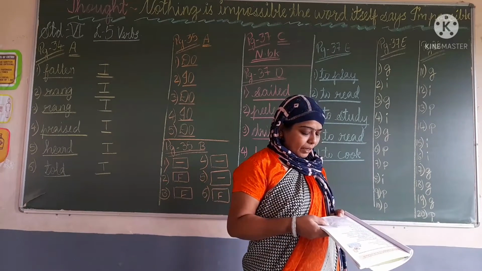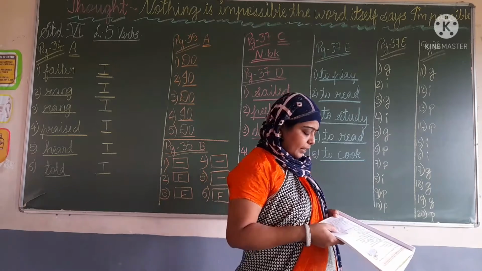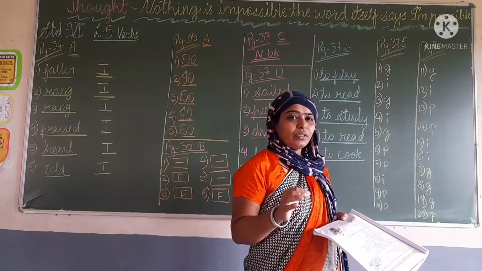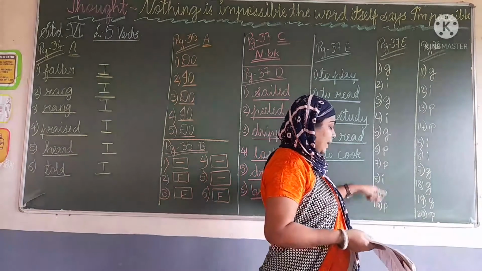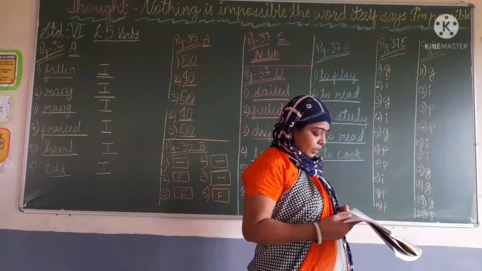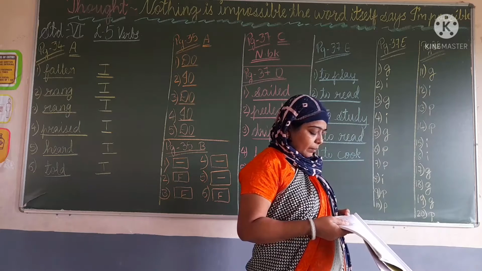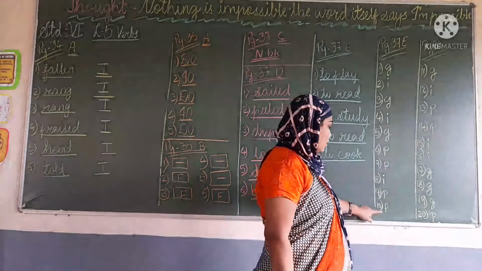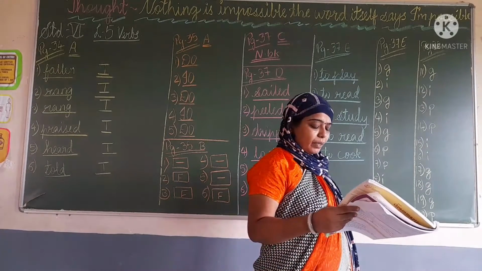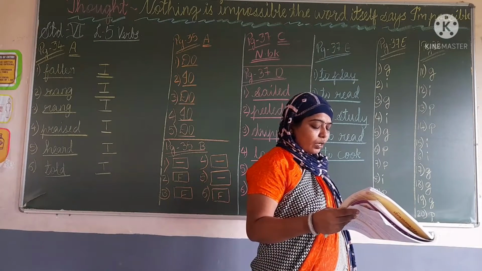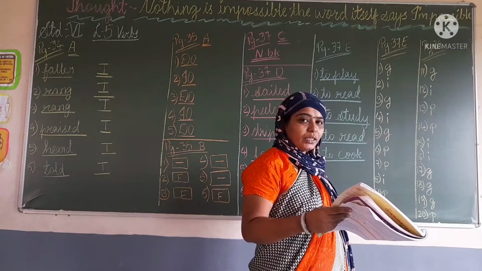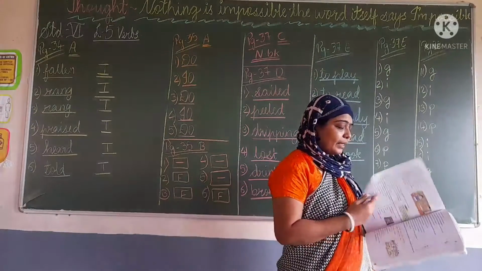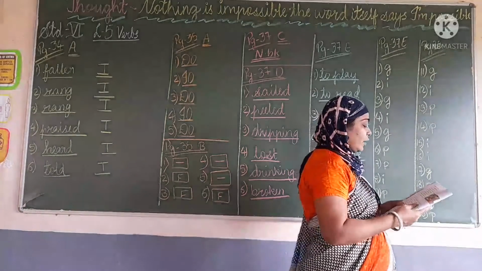Then ninth one, the rotting apple was found in the basket. Here rotting and apple is also there, so this word is used as an adjective in the sentence, so this is P, participle. The ticking clock reminded me that I was late. Here also we are going to write participle because ticking clock is the adjective word used in the sentence, so here is P, participle.